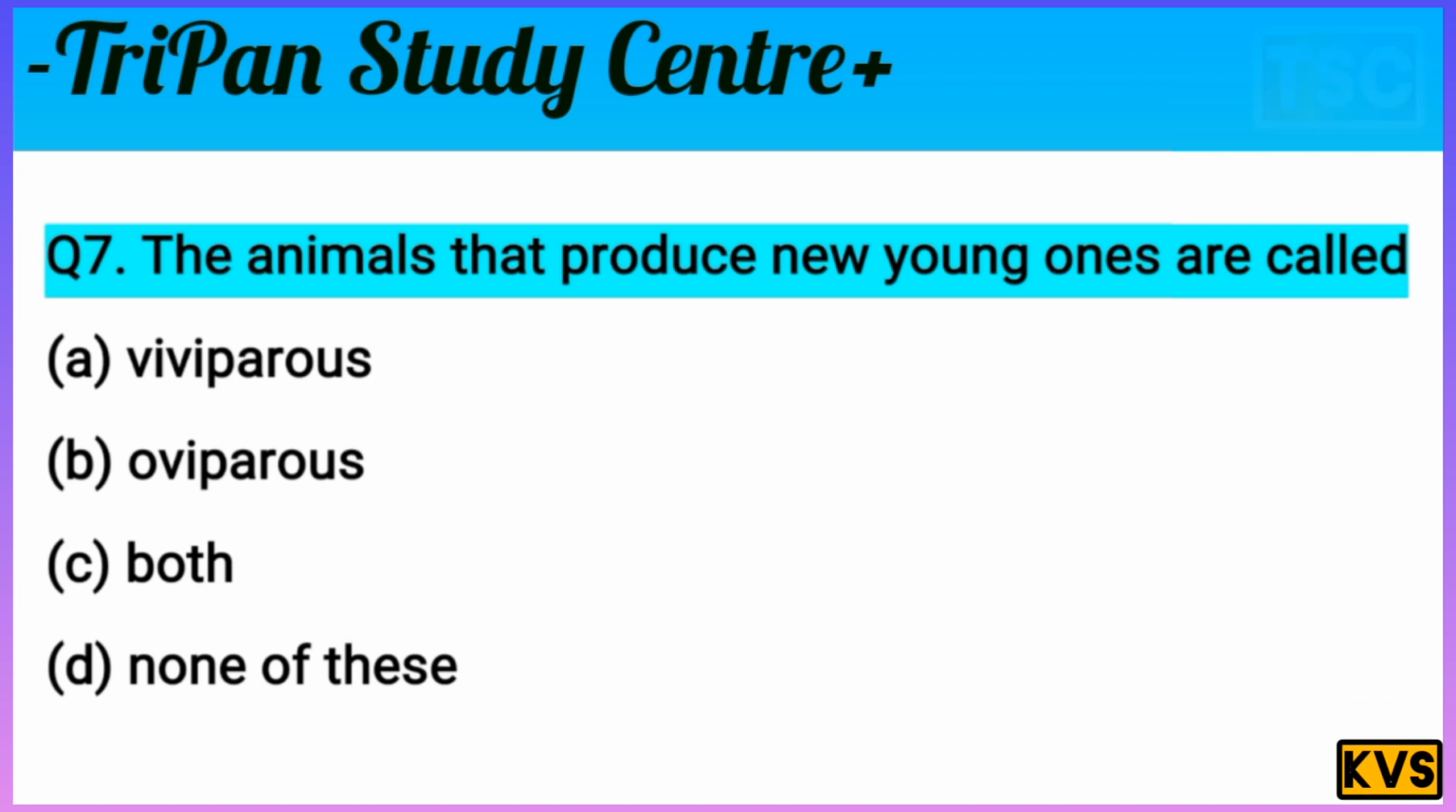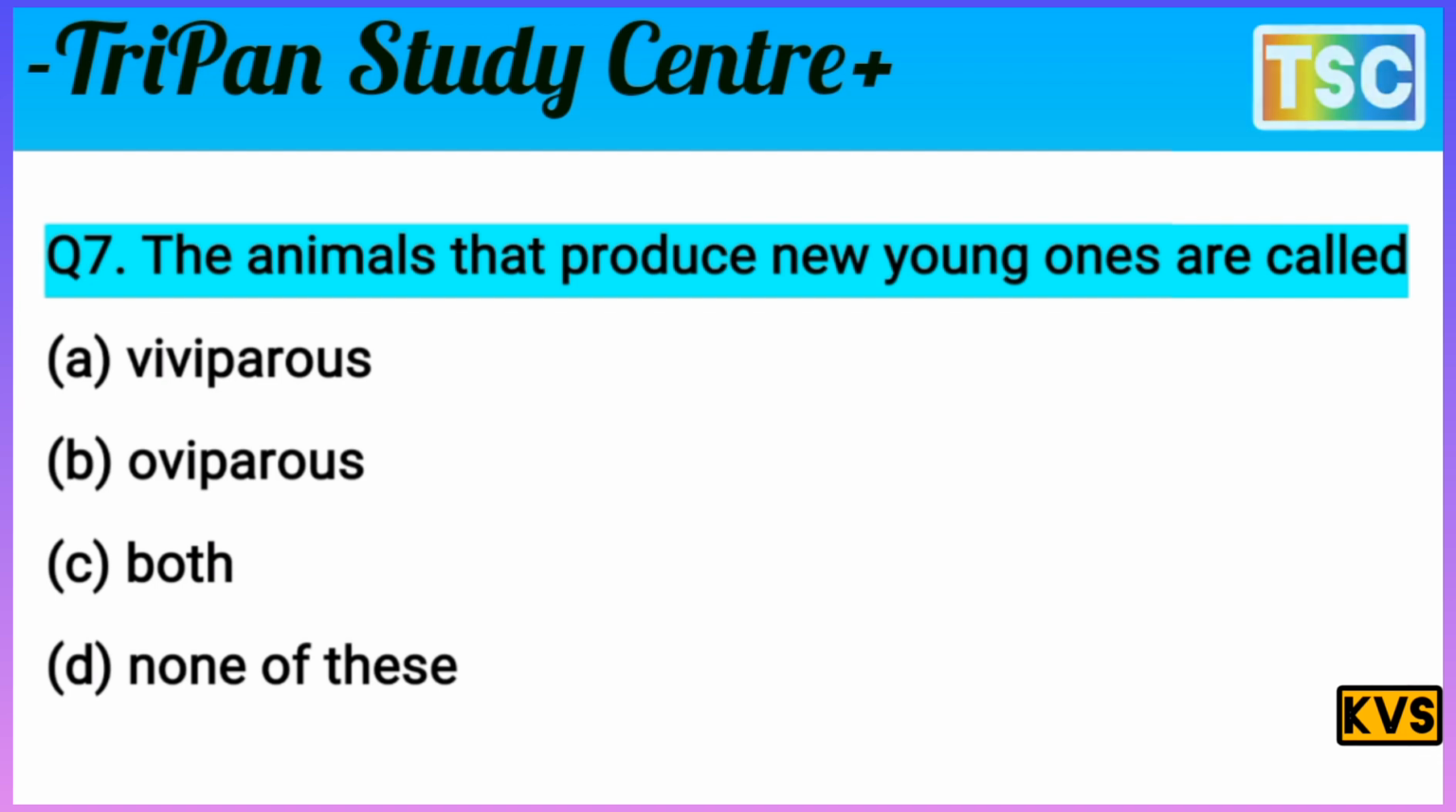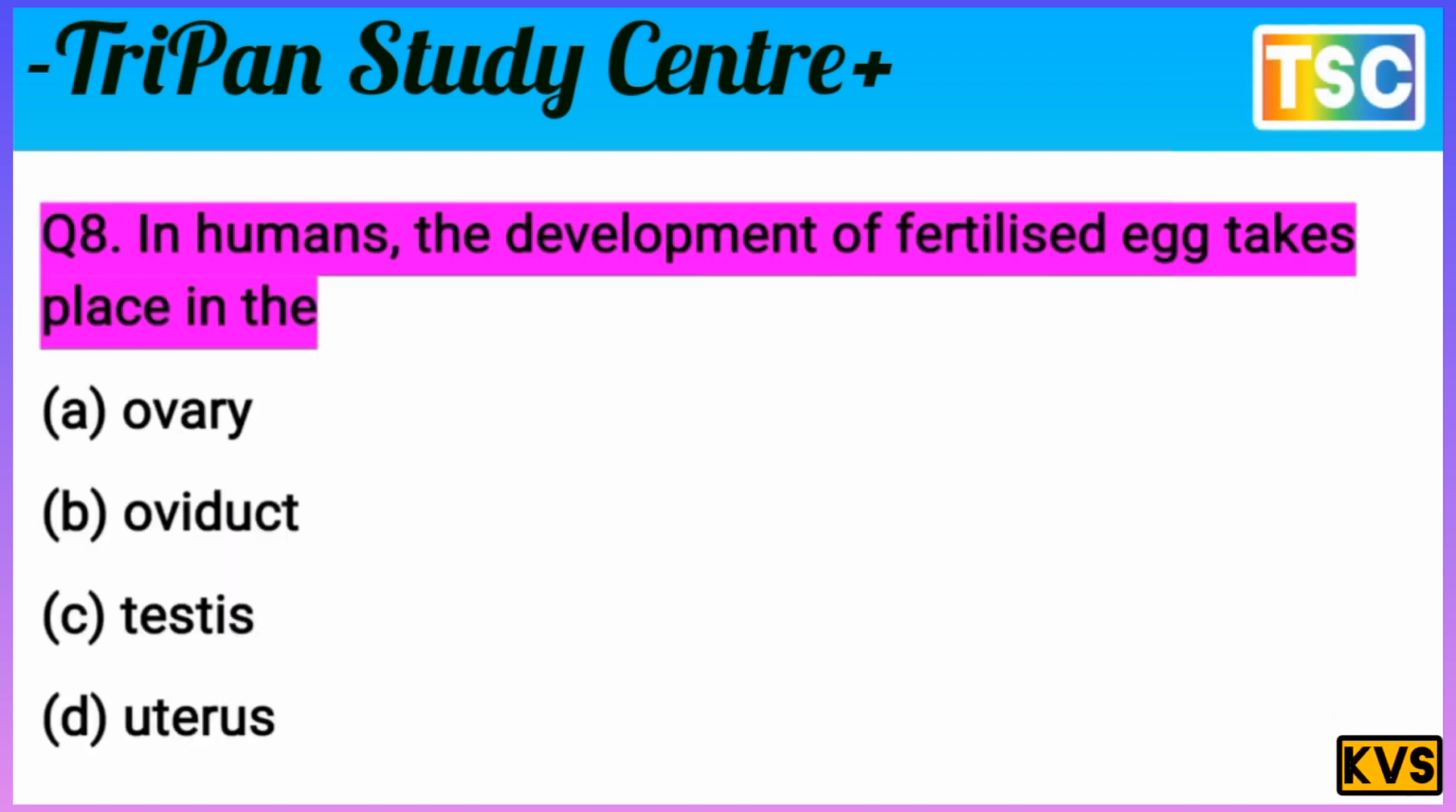The question is clear. The animals that produce a new young one are called. You know that you have already understood that viviparous is about a new young one. It means option A is correct. Option A is correct for this question. That's important. A, viviparous, is the most important option here. Let's check the next question here.